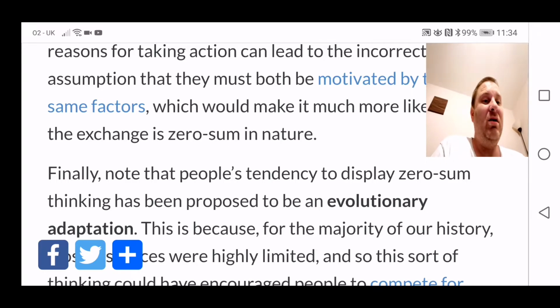Finally, note that people's tendency to display zero-sum thinking has been proposed to be an evolutionary adaptation. No, I don't think it is. I think people's tendency to display zero-sum thinking is because of social engineering.